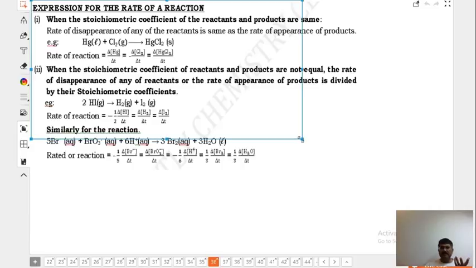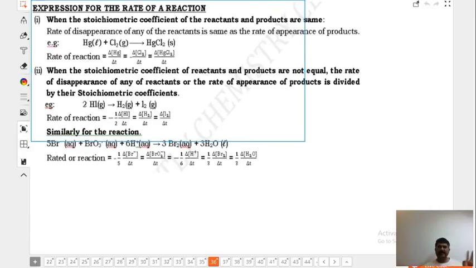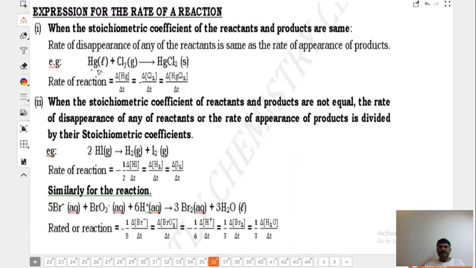Let us see the practical problems. We will not write anything, I will just discuss with you. Rate of disappearance of mercury, chlorine and this. Do you understand why he has skipped the minus? There will be a minus sign because these are reactants.